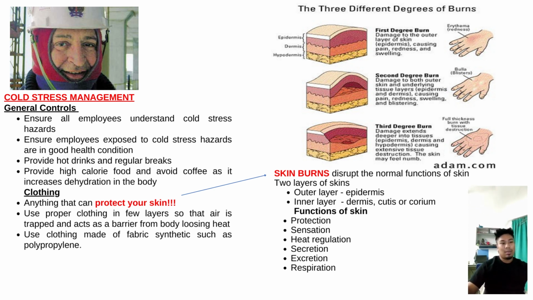Next is skin burn. Skin burn is tissue damage that results from overexposure to heat, the sun or other radiation, or chemical or electrical contact. Burns can be a minor medical problem or a life-threatening emergency.